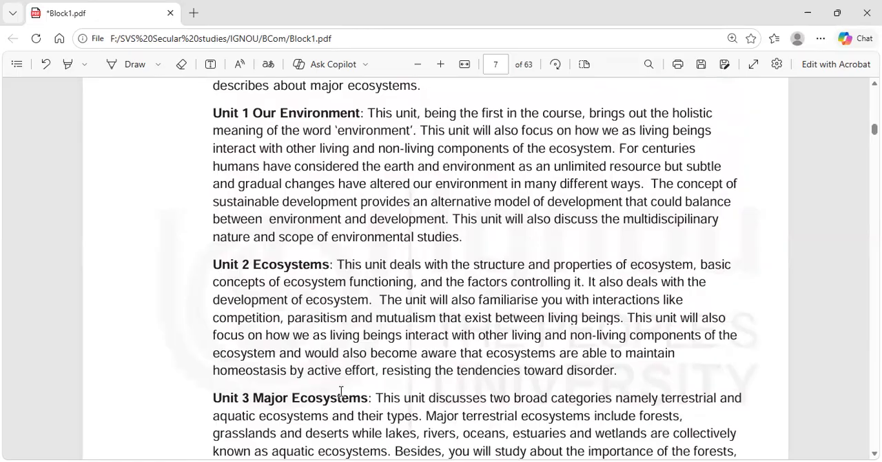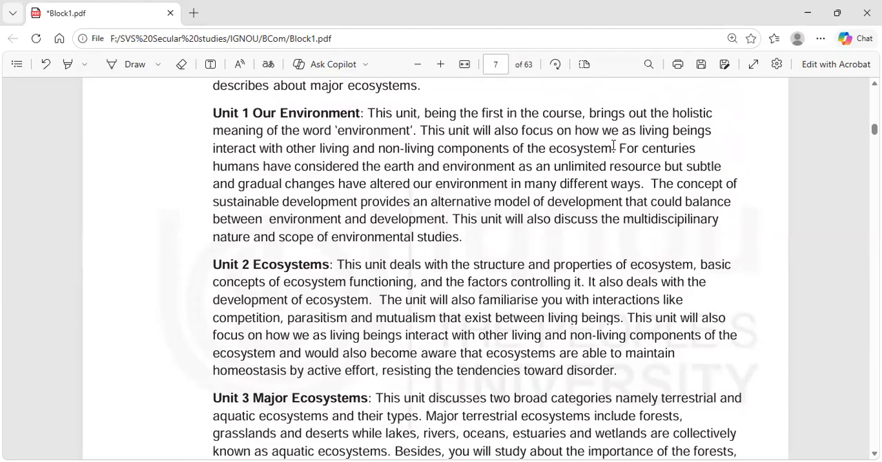Unit 1, our environment. This unit, being the first in the course, brings out the holistic meaning of the word environment. This unit will also focus on how we as living beings interact with the other living and non-living components of the ecosystem.